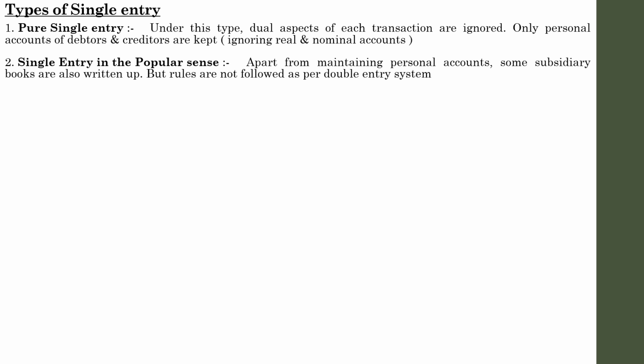So these are the two major types of single entry system. In simple sense, pure single entry means it records only personal accounts, especially debtors and creditors. It doesn't record anything else. That is known as pure single entry. In single entry in the popular sense, it will record personal accounts and subsidiary books, including the cash book. That is the difference between single entry in the popular sense and a pure single entry system.